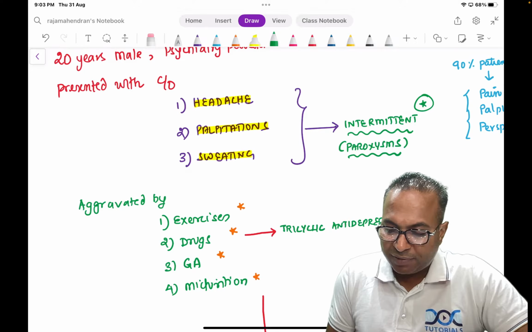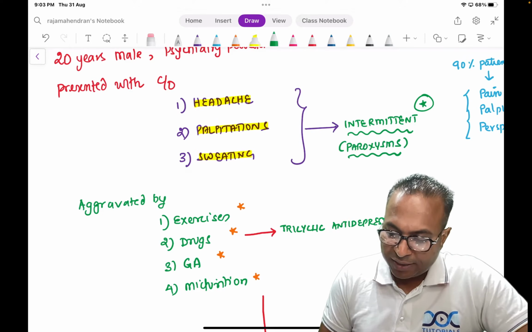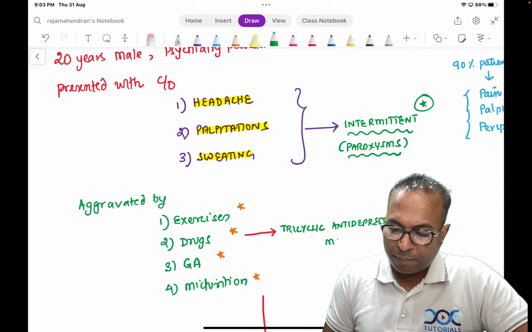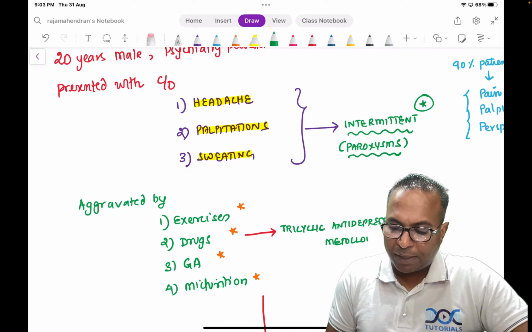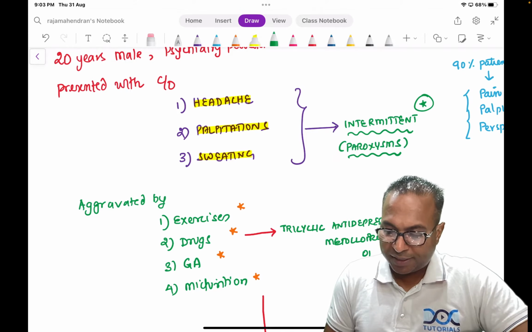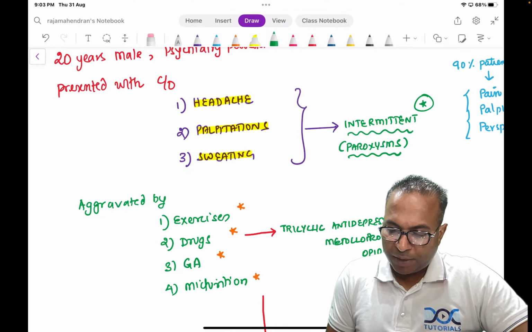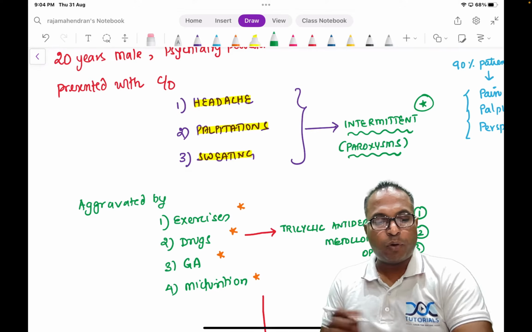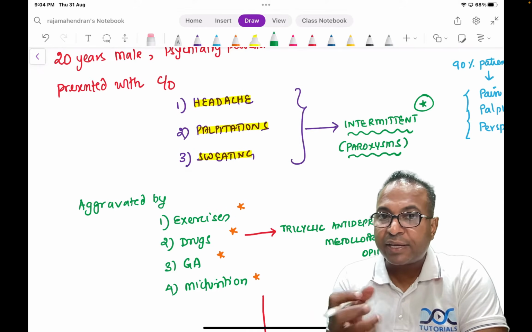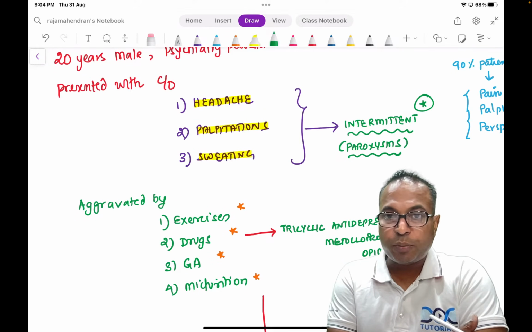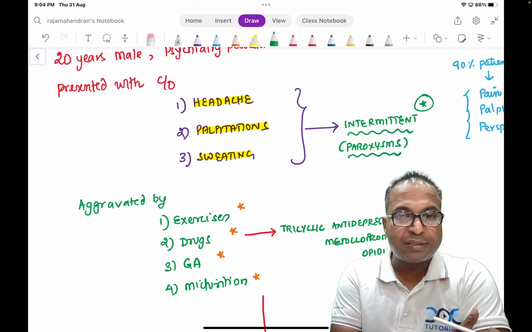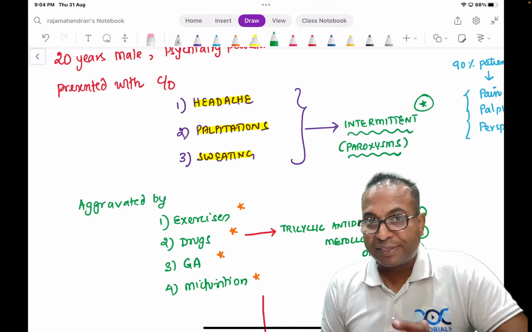The three drugs given from Bailey and Love, you follow the three drugs: tricyclic antidepressants, metoclopramide, Perinorm, which is used as an antiemetic drug, and opioids like tramadol, Fortwin, all those things. These three drugs can stimulate the Phaeochromocytoma triad. It is intermittently seen. And now I am going to examine the patient.